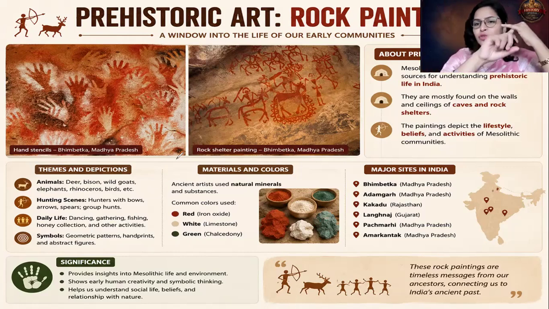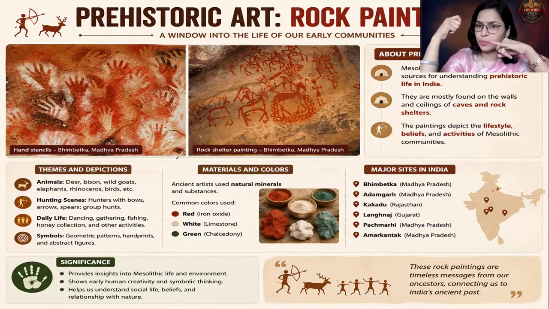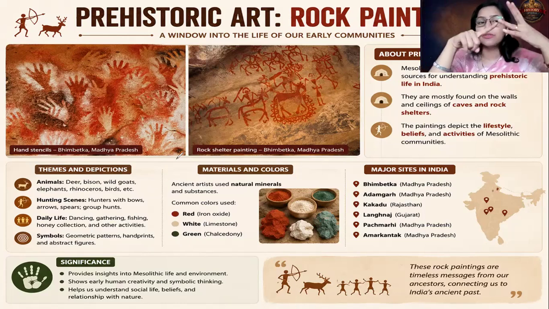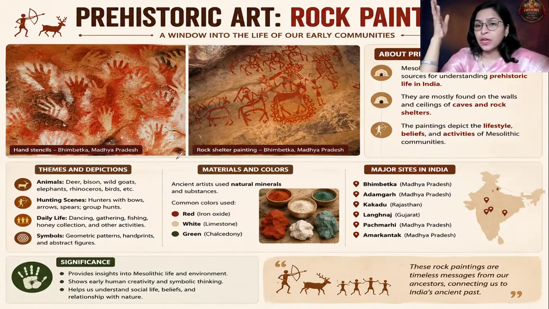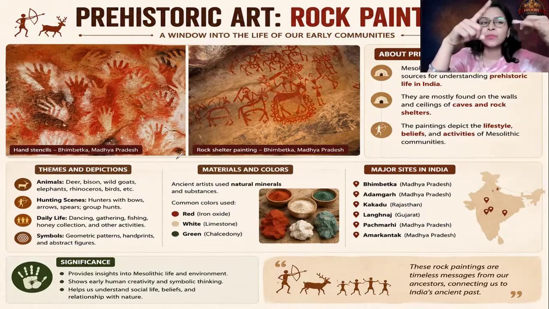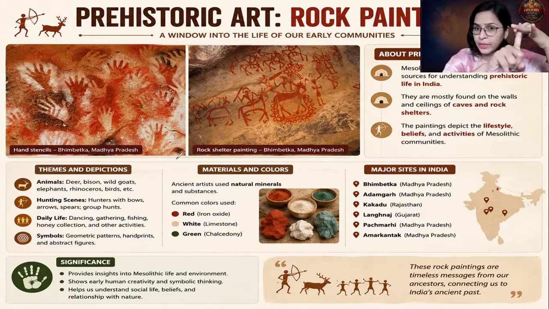So if there is a question, first of all, try to write about the brushes they used: animal tail hair and plant fiber were used. Second, write about the colors. How was the color made? Red color, white color, green color: from which minerals did they get them, and how did they mix them so that the colors would bind with the floor or the ceiling, and today also they are fresh because of that. Then try to write about the themes. Animal themes dominate, hunting scenes show that man was a hunter, then gathering of food shows that man was a gatherer.